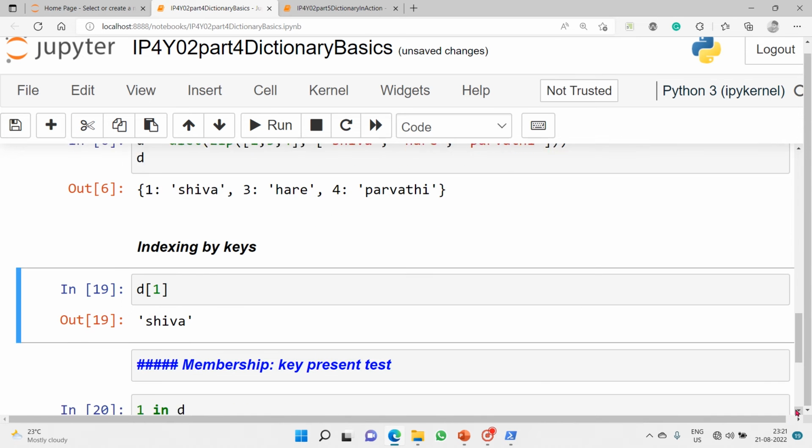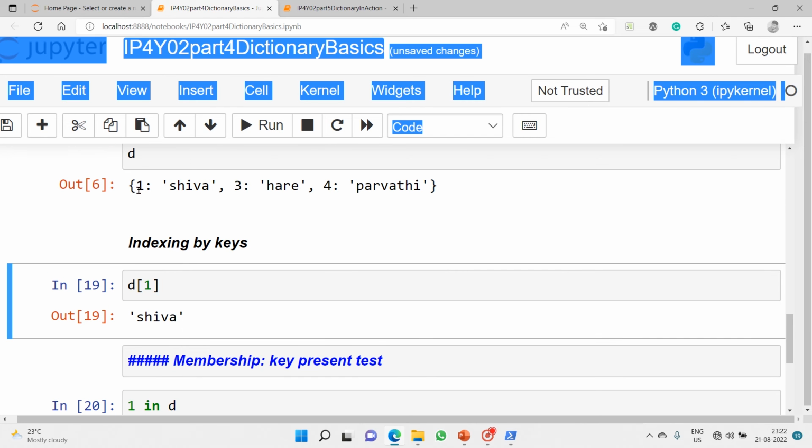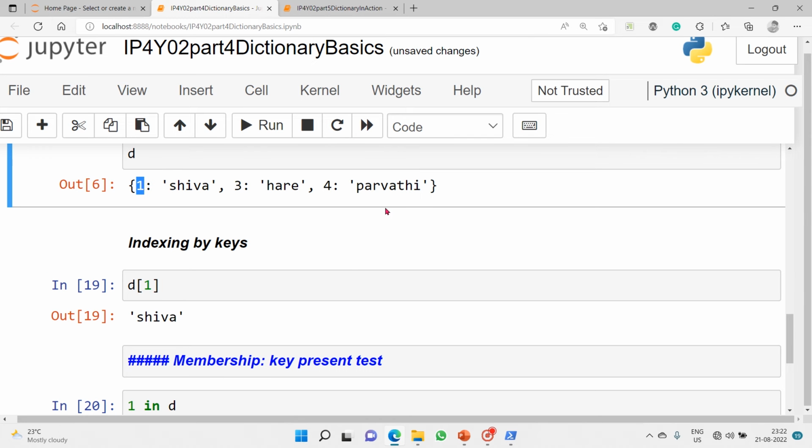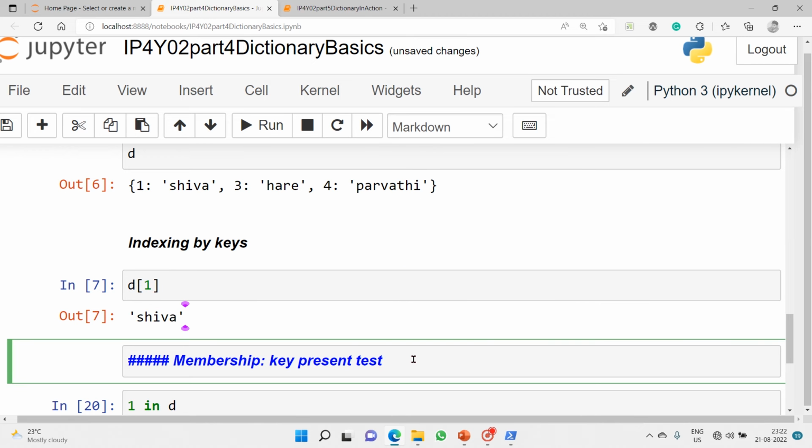So here, from dictionary D, D of 1 here is not an offset index position, it is a key. Because if you go up and see, these are the keys 1, 3, 4. So when I call it using key, I should get Shiva. Yes, Shiva. I got Shiva because that's the roll number of Shiva.